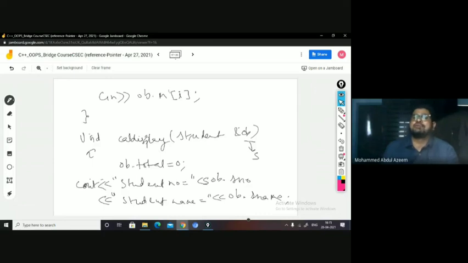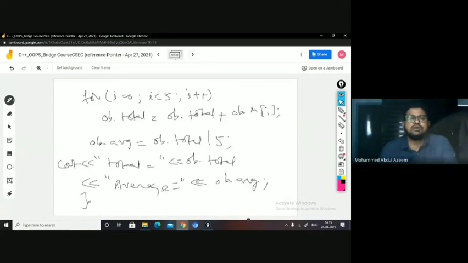How is it possible? With the help of reference, right? So this reference is just acting as an alias to that memory. So when I say here OB.S name, it is referring to the S memory and trying to access the value from that particular memory and then giving it to me here. Okay, so that is the beauty of the reference, right?